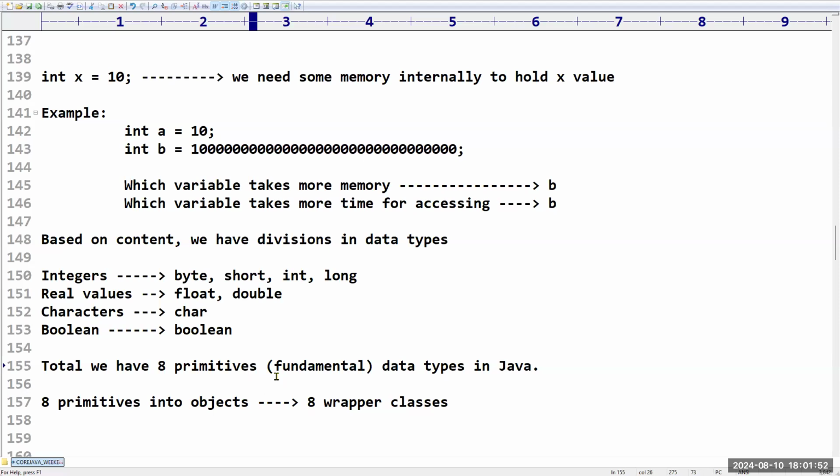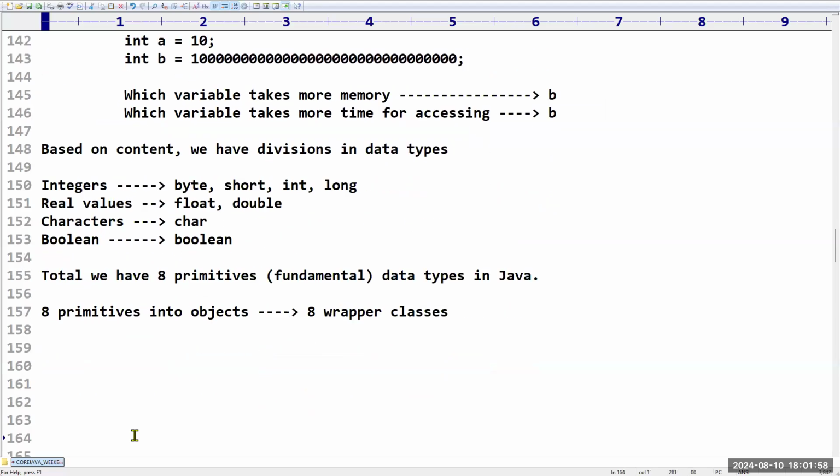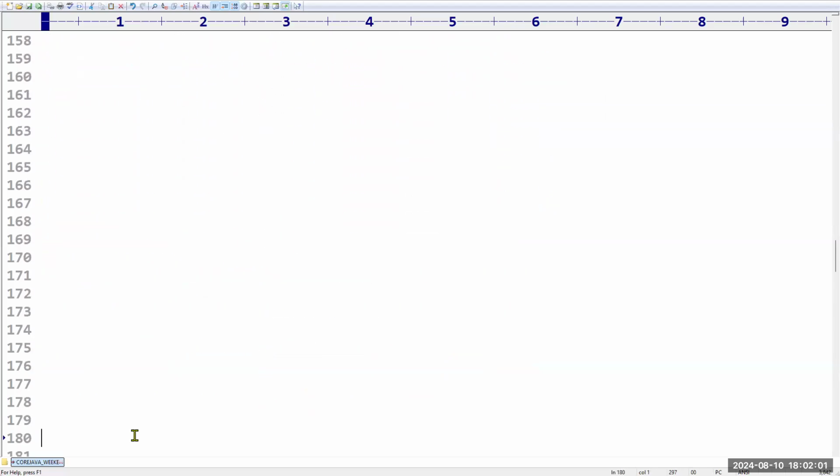Now I'm going to talk about these primitives. For every data type, I want to talk about some common properties. The following are some common properties with respect to data types.